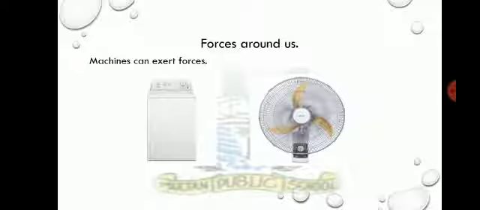Dear students, how about machines like cranes or fans? Can they exert force too? Yes, machines can exert forces. These forces can be used to move things and do work. For example, if you look at this diagram, these are a washing machine and fans. These machines exert force to do work.